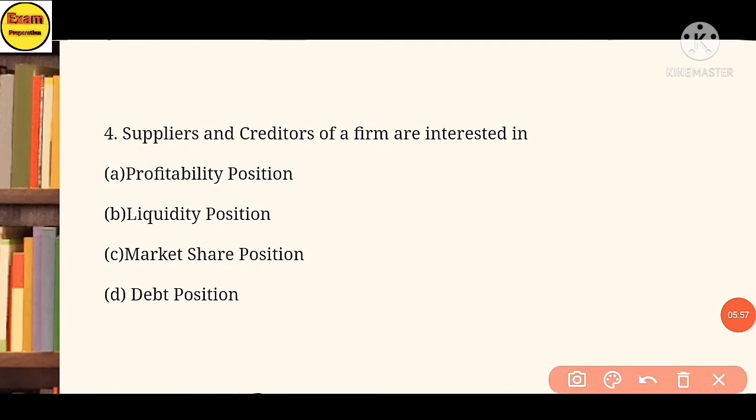MCQ number 4. Suppliers and creditors of a firm are interested in A. Profitability position. B. Liquidity position. C. Market share position. D. Debt position. The answer is option B. Liquidity position is what suppliers and creditors are interested in.